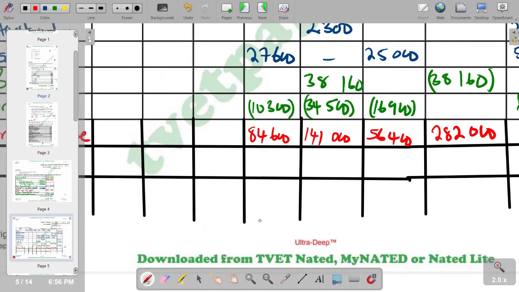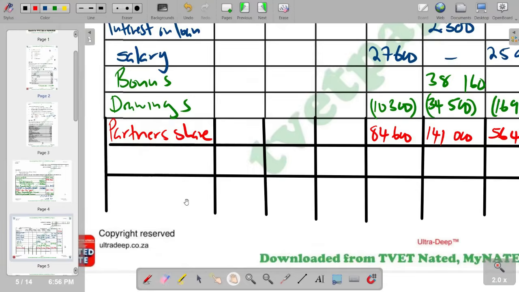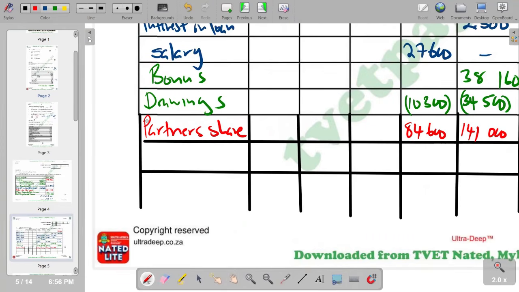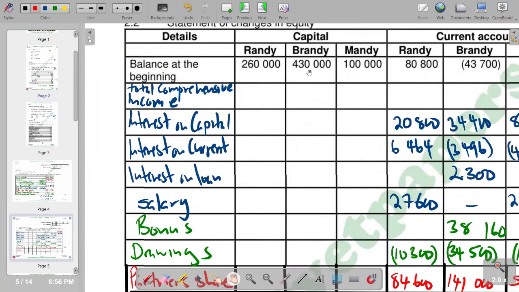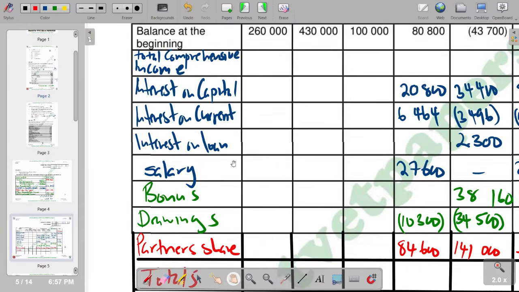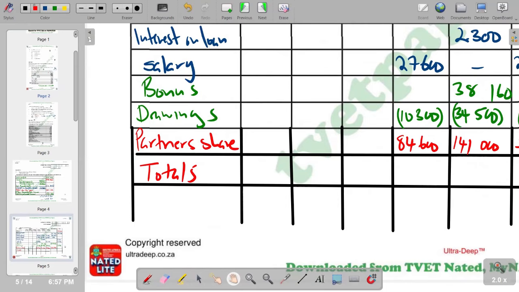And then with that, we can now go to the totals row, whereby we are going to put our totals. So for the capital, the totals are not going to change. 260 is going to come as 260, 430 for Brady coming as 430, then Maid 100,000. No adjustments throughout the year. So we are having 260,000. Then we have 430,000. Then we have got 100,000.